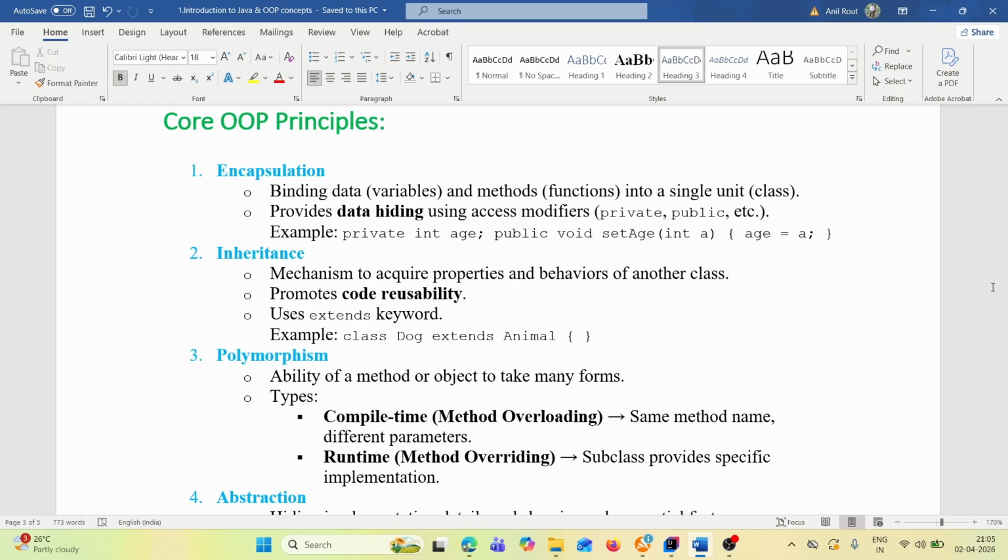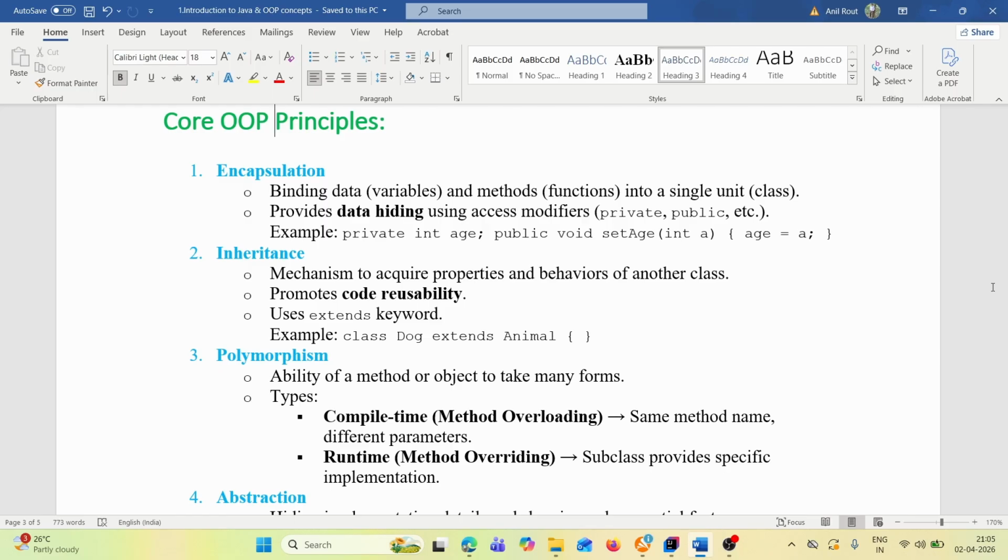That is called a class. So binding the data and methods into a single unit in a class is called encapsulation.